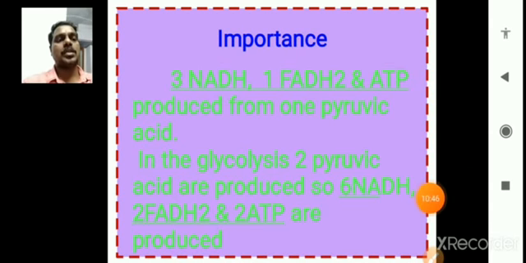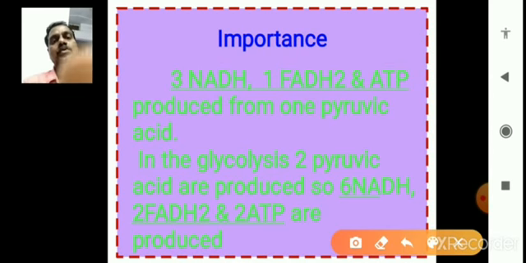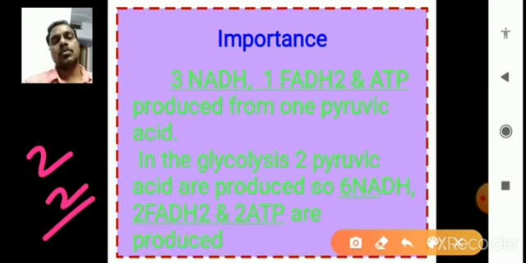In the electron transport system, NADH and FADH2s produce ATPs. So in glycolysis 2 ATPs are directly produced, and in the Krebs cycle 2 ATPs are produced. Only 4 ATPs are produced directly from glycolysis and the Krebs cycle, right?